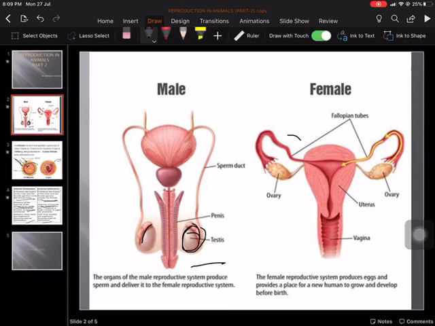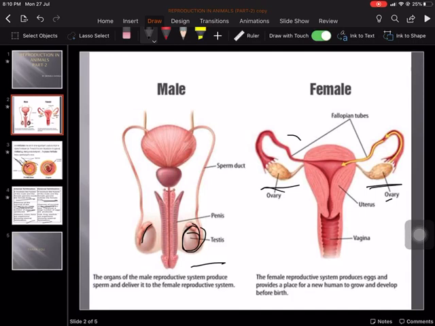Now the female sex organ. The female sex organ consists of a pair of ovaries. You can see the ovaries are present inside the abdomen in the hip region of the body, one on each side of the uterus. Each ovary produces the female gamete, eggs, in a limited number. Each ovary produces a mature ovum every month. The process of releasing an egg or ovum by one of the ovaries every month is called ovulation.